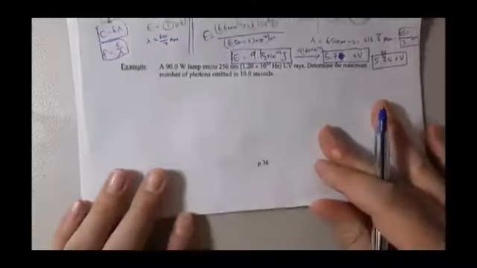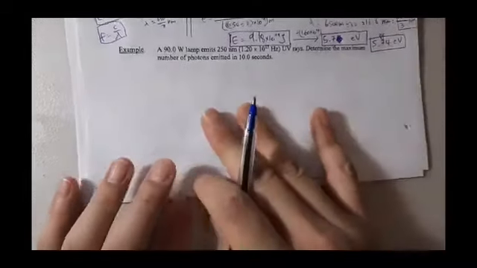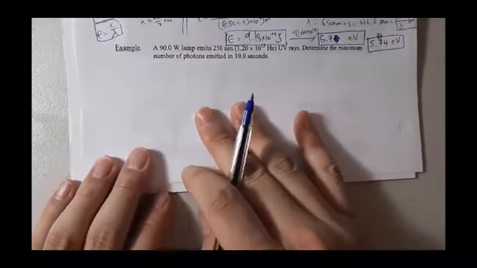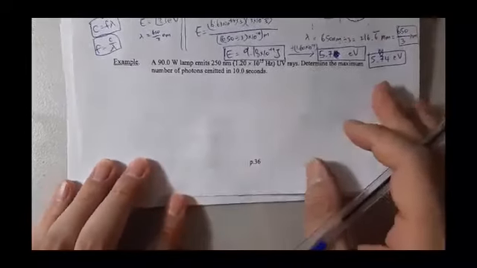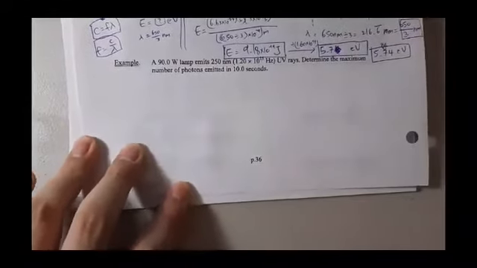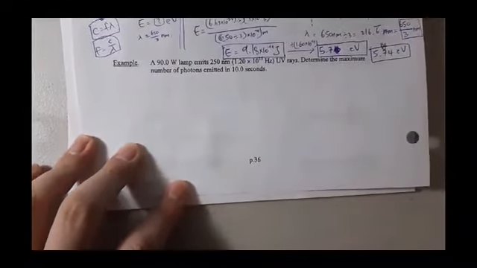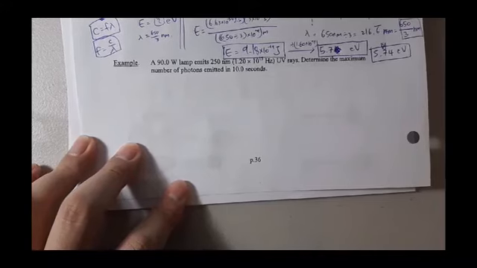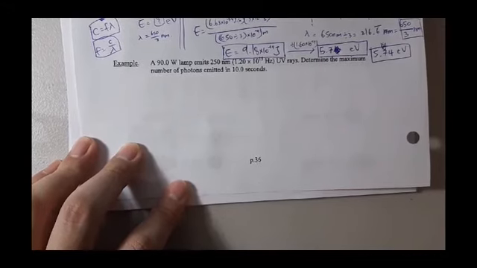Let's do another example. Now you will see some of the units that you haven't seen for a while, like W. 90.0 W means watt. A watt lamp emits 250 nanometer, which is equivalent to 1.20 times 10 to the power 15 hertz of UV ray.